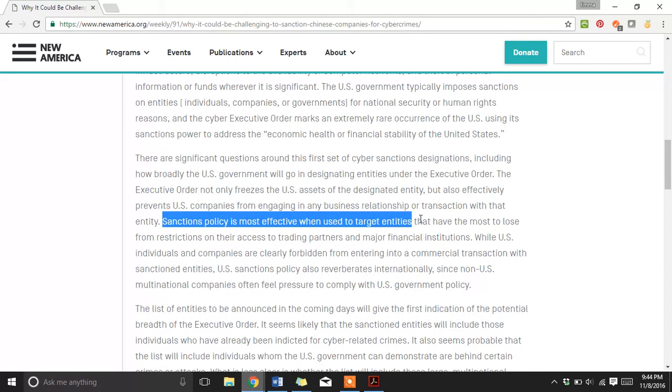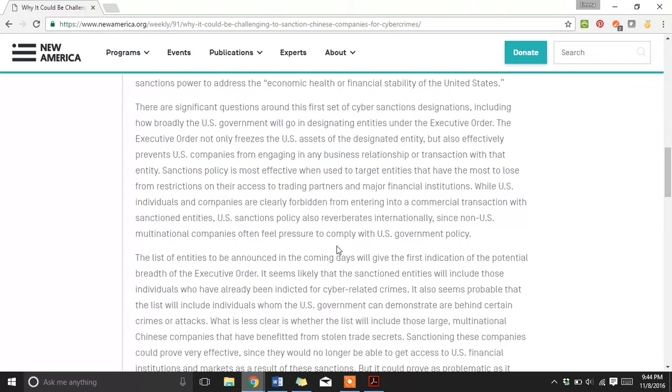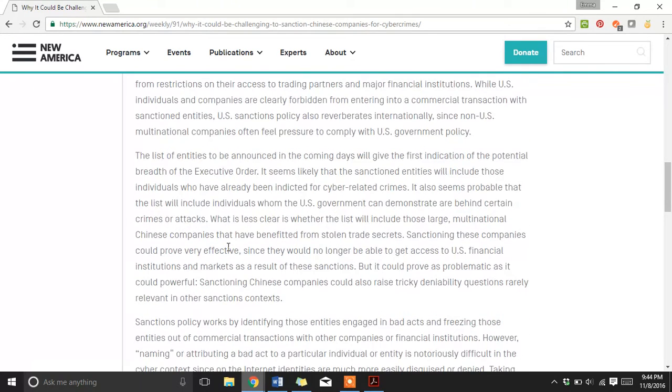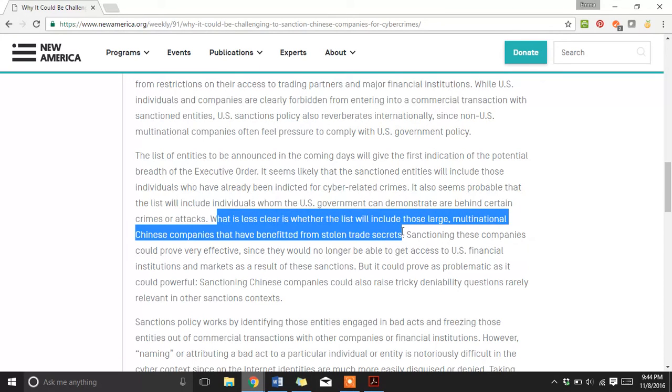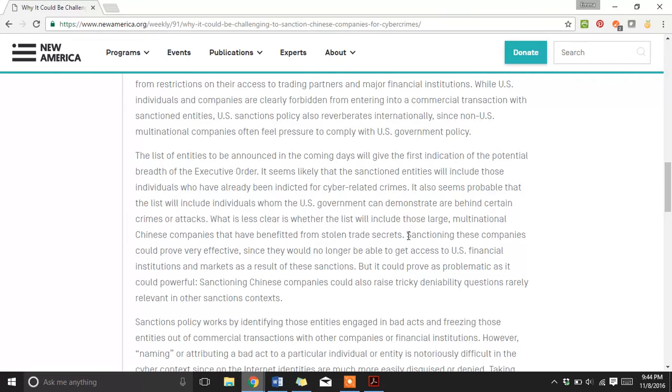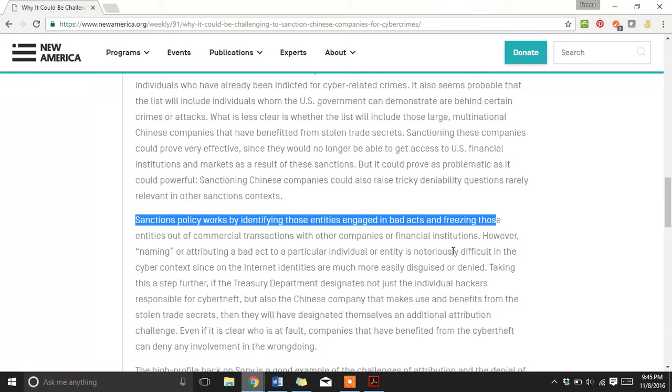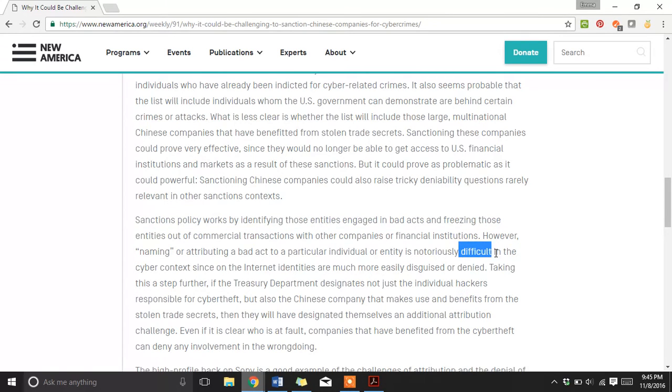When sanctions are most effective. Okay, next it talks about the list of entities, who's going to be on the list, and how sanctioning companies who have benefited should be more effective. Next, sanctions policy works by identifying those engaged in bad acts and freezing those assets. It's difficult in the cyber context.